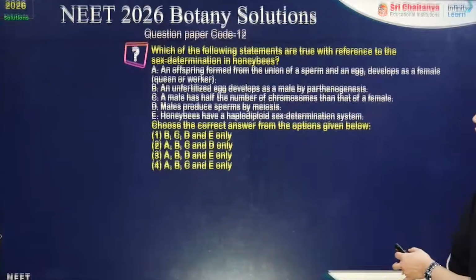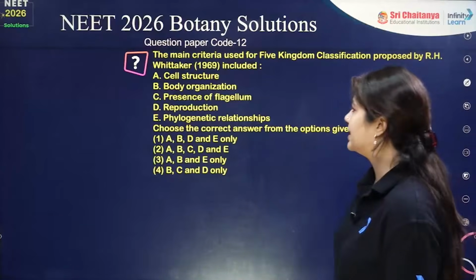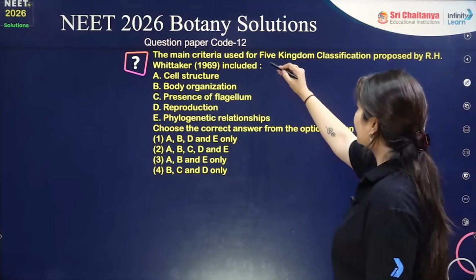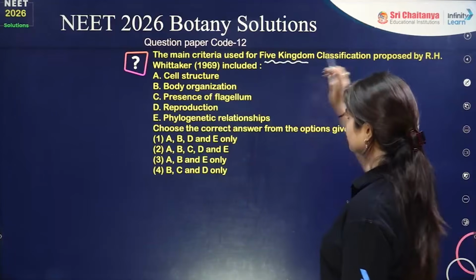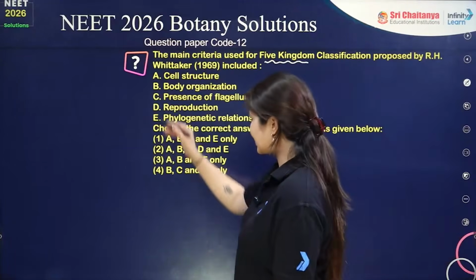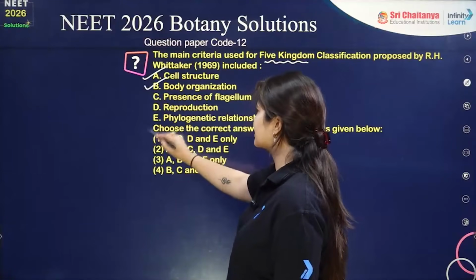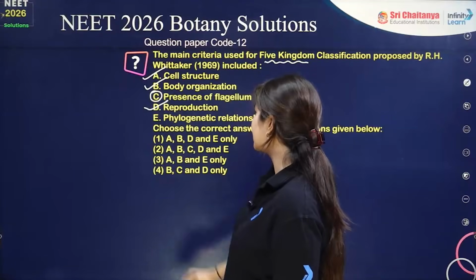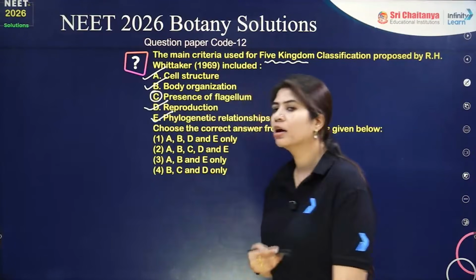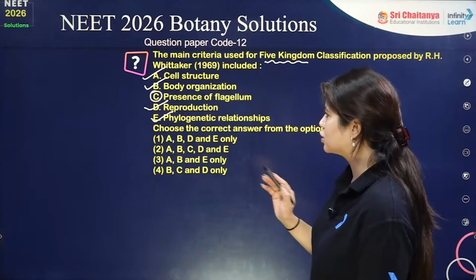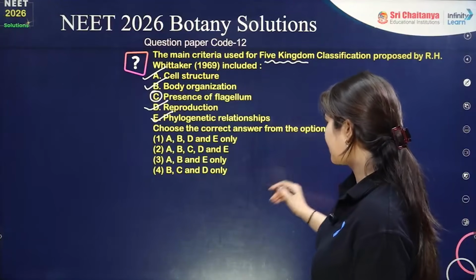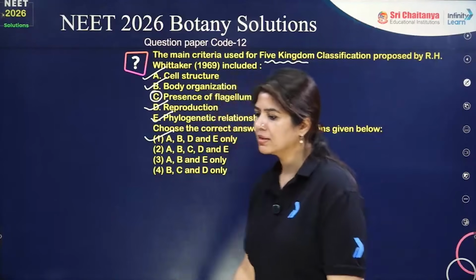Okay, moving on to the next question, which is a very interesting question: what is the main criteria used for the five kingdom classification proposed by Whittaker? Cell structure, yes; body organization, yes; presence of flagellum was never a main criteria; reproduction, yes; phylogenetic analysis, yes. So A, B, D and E were the main criteria used by Whittaker, and presence of flagella is not a criteria that was used. So A, B, D and E has to be the correct answer.